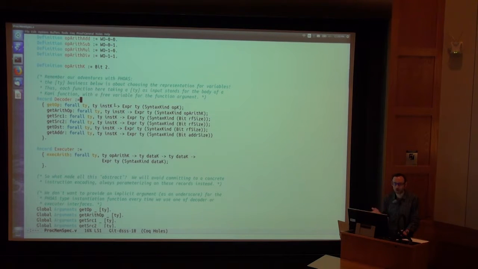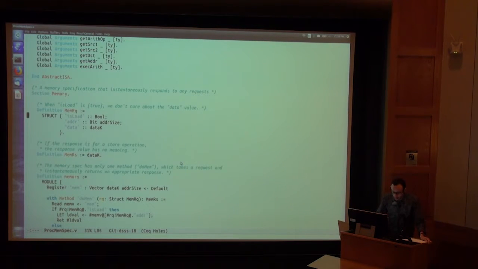This is just how we encode a 1-argument function in FOAS. So we require 6 1-argument functions to extract the different fields. And similarly, all the details of running arithmetic are abstracted away in a 3-argument function that takes in the operator code and the operand values.